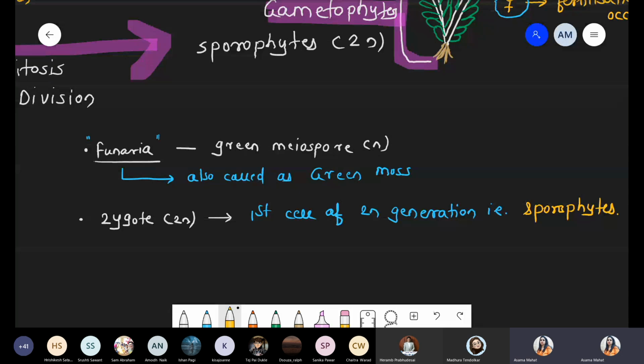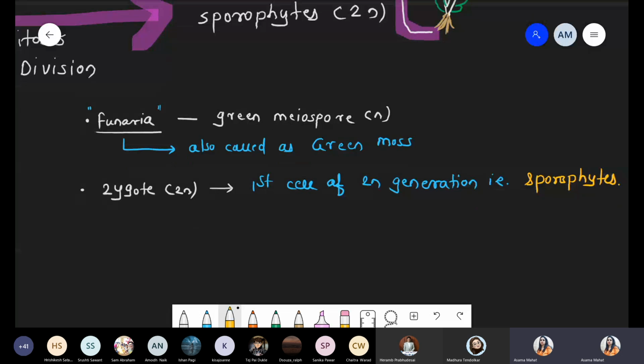Okay. Similarly, we are talking about the first cell with respect to the haploid generation. Now we are talking about the meiospore. Meiospore, ploidy level haploid.